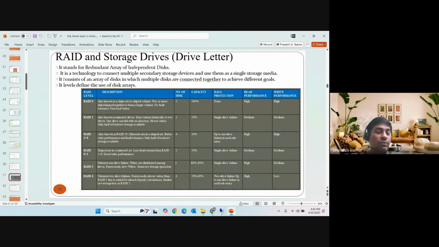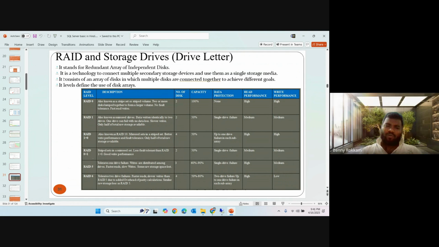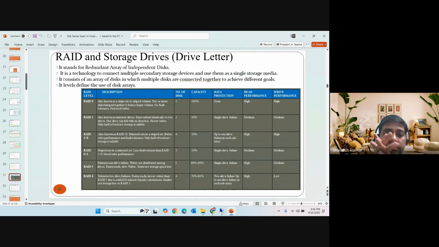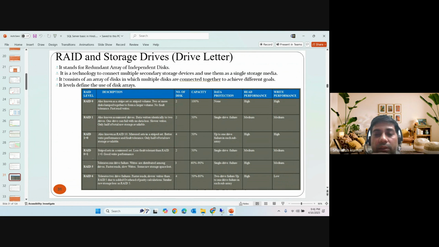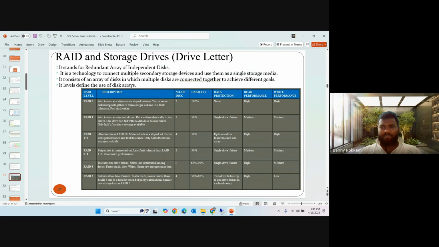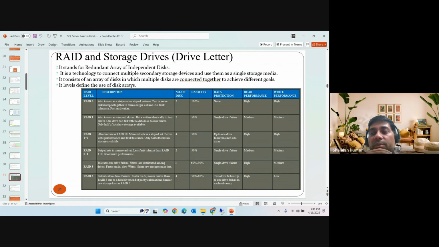Now, I think you have heard about the RAID level, right? Redundant Array of Independent Disks. While writing data on a single disk, there are chances of data loss. Let's say, for example, you are running a database server installed on your laptop. You have only one single storage, and unfortunately it crashes. Then you cannot recover the data. So RAID is required here for the database part.